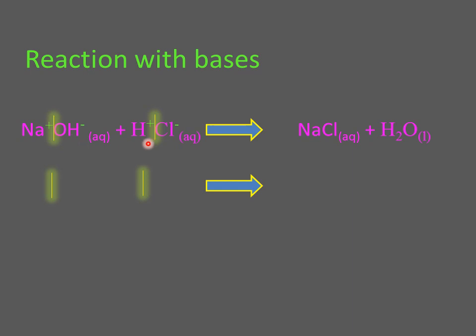In the same way, when hydrochloric acid breaks apart, it will give hydrogen ion and chloride ion. Now what happens? The positive ion of the base will meet with the negative ion of the acid and form sodium chloride, which is common salt, and H positive will meet with the hydroxyl ion and form water.